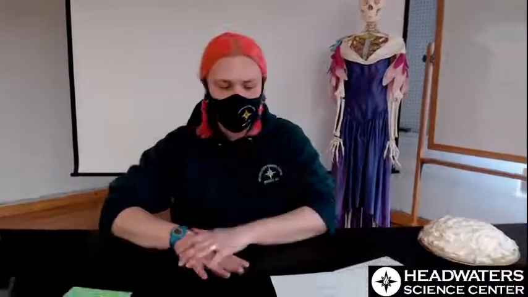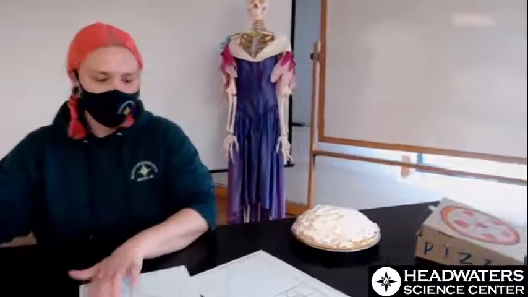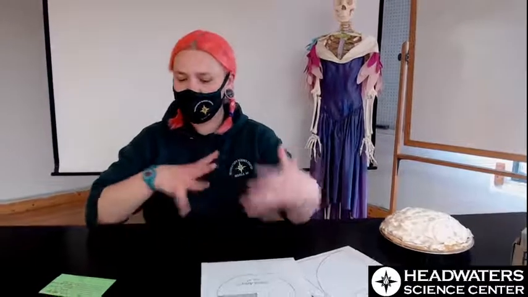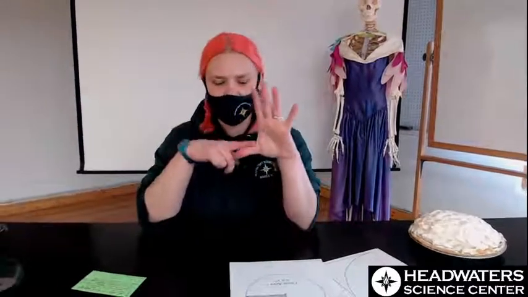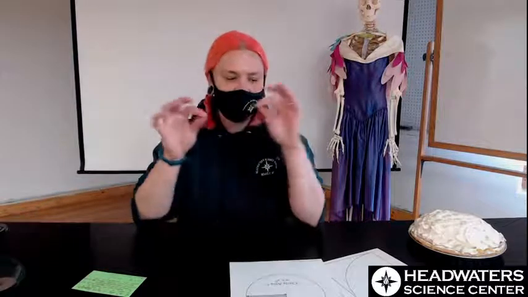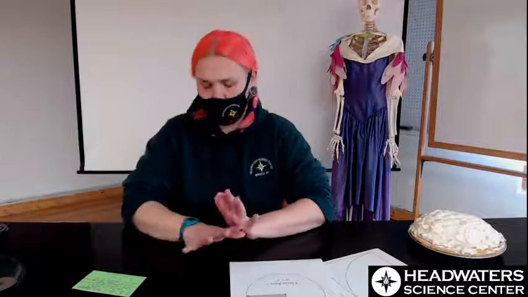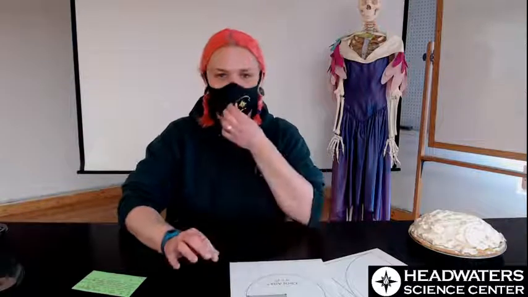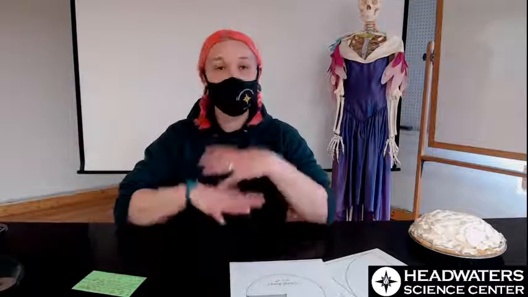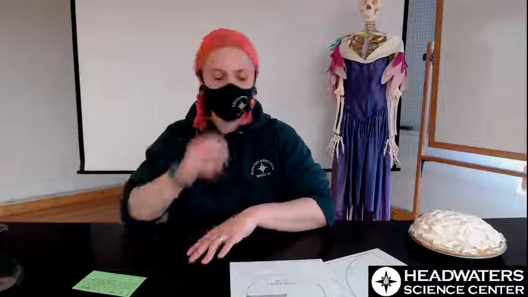All right, so what is pie? Now, when I say pie right now, I'm not talking about delicious lemon meringue or fantastic pizza pie. What I am talking about is pi, the 16th letter of the Greek alphabet, which is the ratio of the circumference of a circle to its diameter. All right, so pi is what we call a mathematical constant. It is a number that does not change.